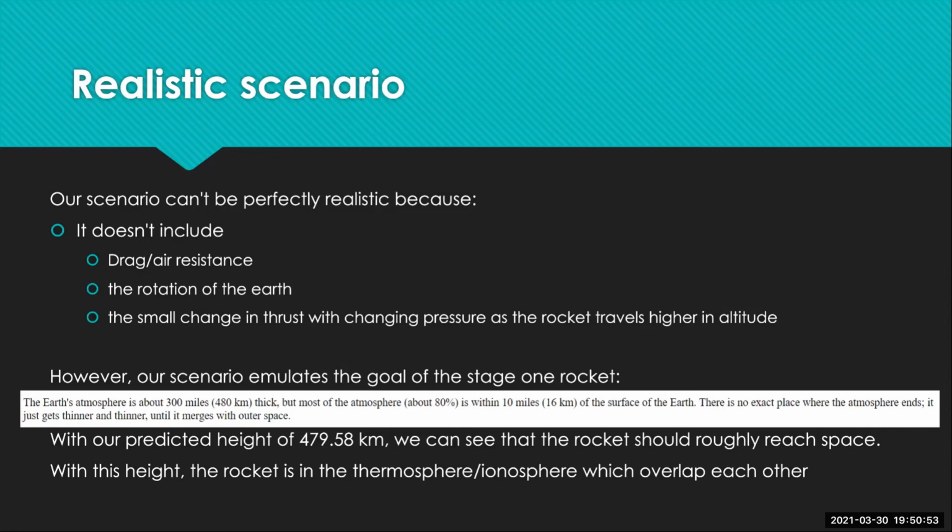There are some things that say that Earth's atmosphere is 10,000 kilometers thick, but I think based off of the website that was talking about rockets and space, that first height there, that 480 kilometers, is more like the height that you need to reach as a rocket is traveling into space. And so it's kind of cool that our rocket basically met that height.